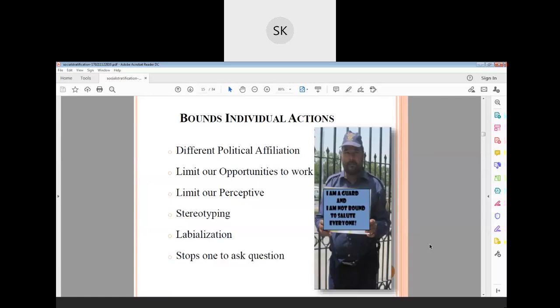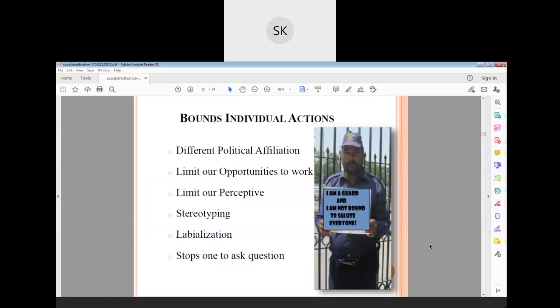This is what individual action is. Since they are forcing the security guard to salute them, was he appointed for saluting them? He is appointed just to open and close the door and watch over the home and the building, right? This is the stratification they are talking about. First, individual bounds, individual actions, the different political affiliations. There are different affiliations, and each and every one acts according to their affiliation.